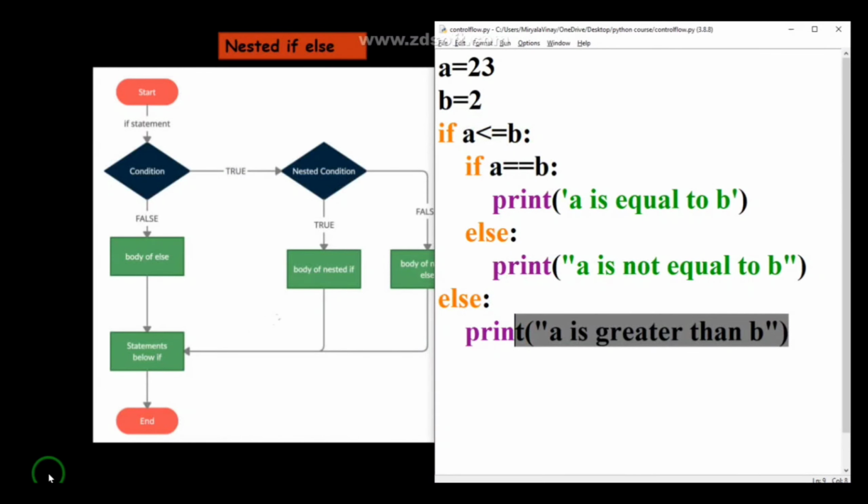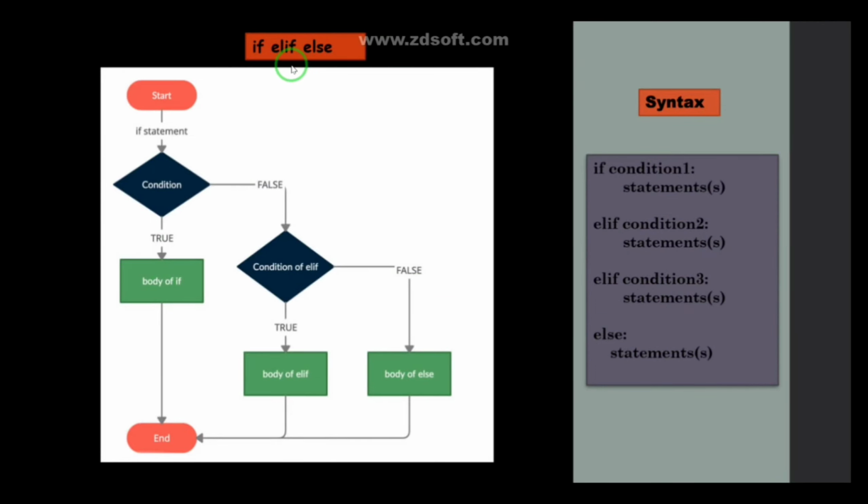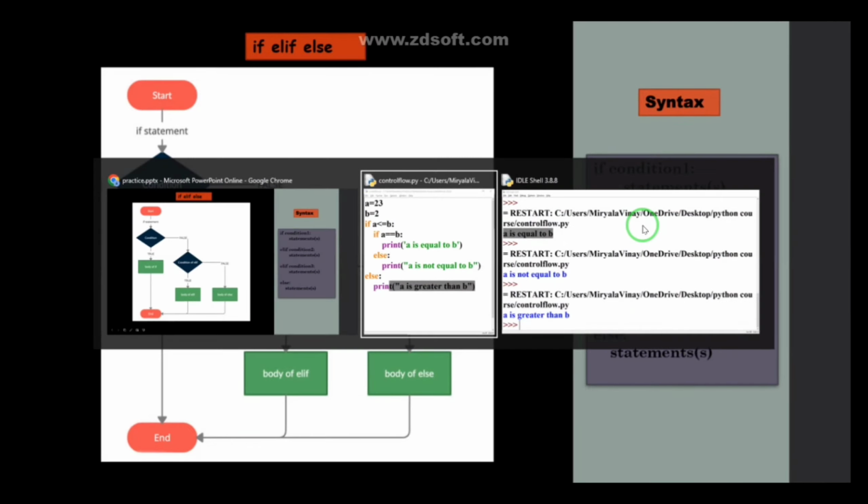And if you are not getting it, you can see the flowchart also. By that you can easily understand. And here I also mentioned the syntax for you. Coming to the next one, we have if, else if and else. So here is the syntax. If the condition is true in the if statement, then these statements are going to execute. And if this condition is false, and you also want to check another condition, in that case you can go for the else if statements. Like, let me show.